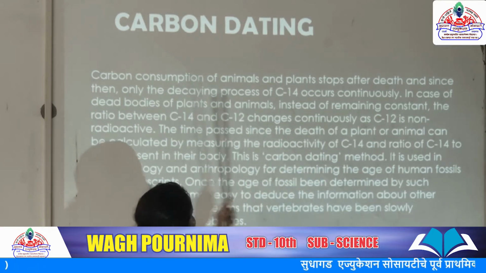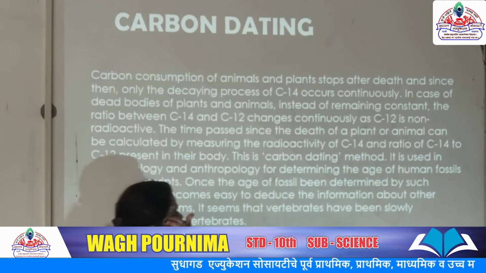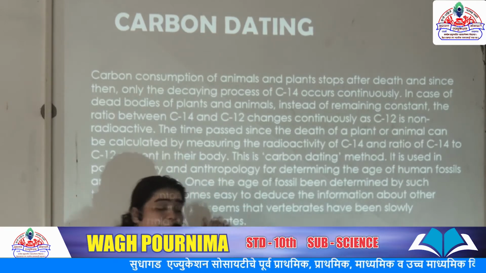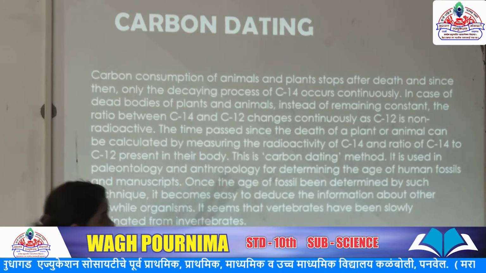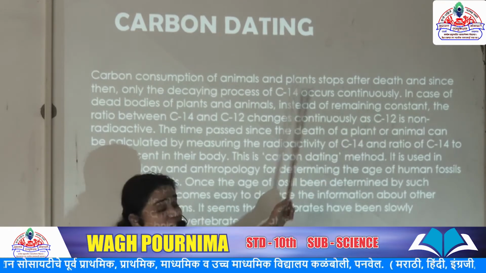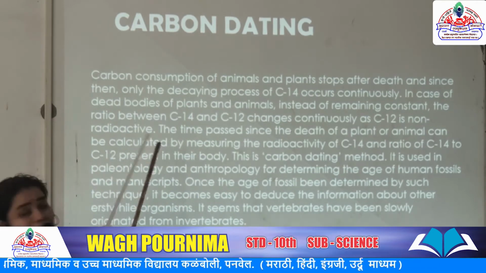But in the dead bodies of plants and animals, the carbon is constant in form, but especially in the forms C14 and C12, in which C14 is decaying and C12 is non-decaying, a non-radioactive form.